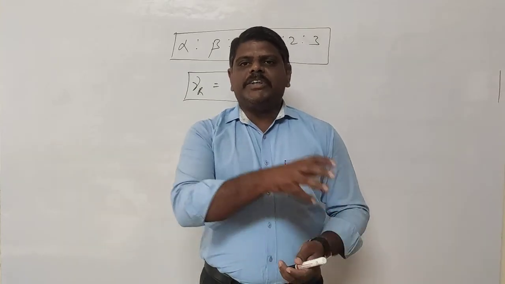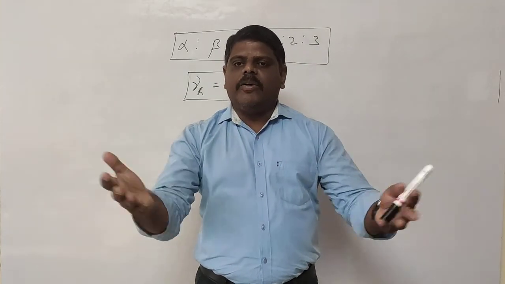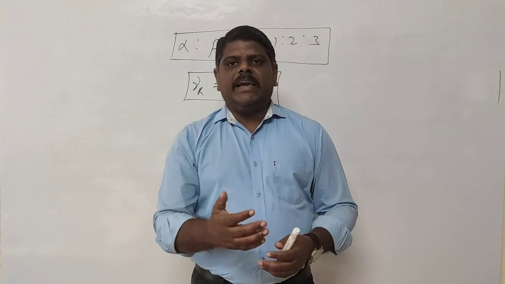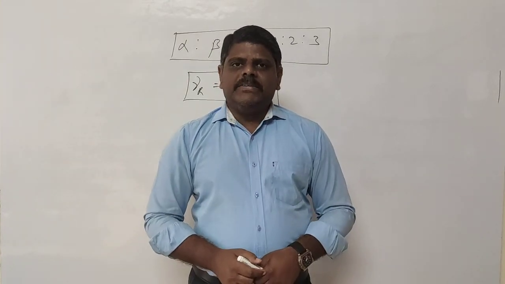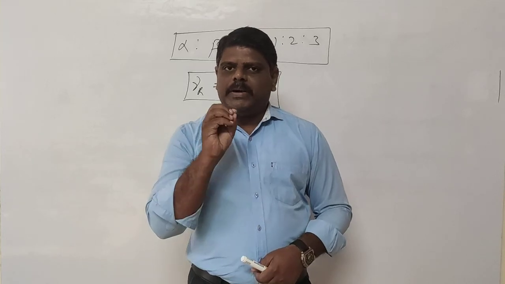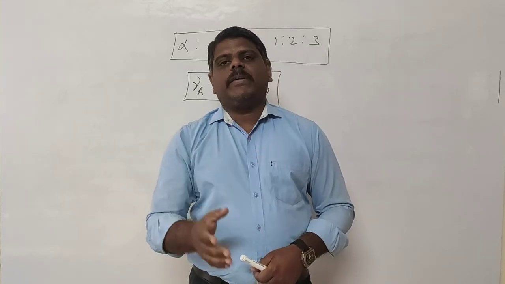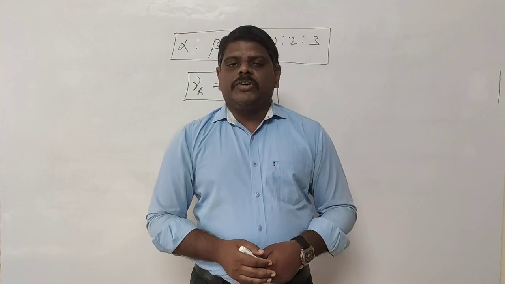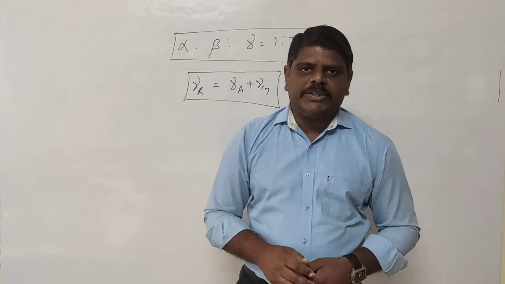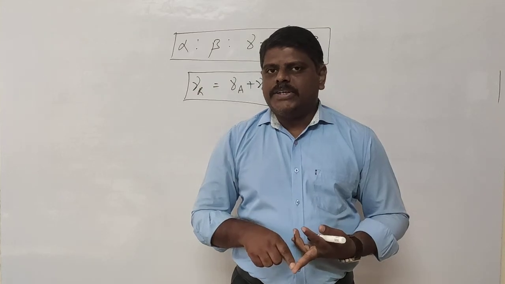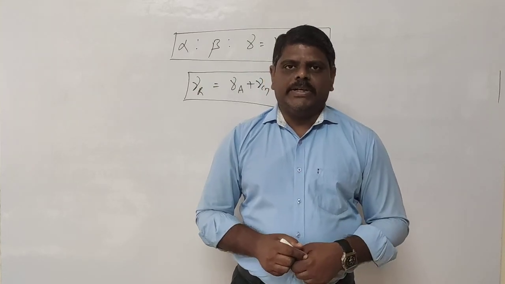If the same amount of gas you are going to take into a big container and fill it in, again what happens? That gas again is going to occupy the big container also. So that means, for a gas there is no particular volume and no particular shape. That's why in the case of gases we are going to think about two types of coefficients: one is the volume coefficient and the second one is the pressure coefficient.